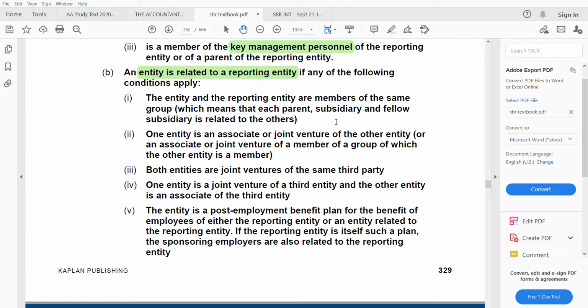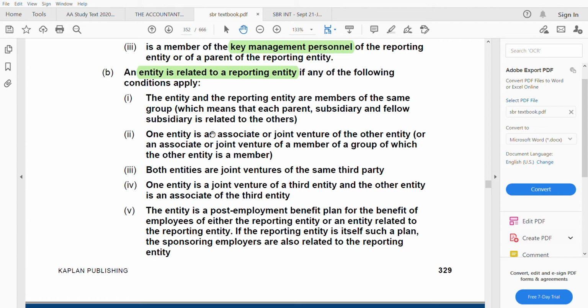So the parent and the subsidiary, and also let's say that subsidiary has got another subsidiary. All the three are in a group because they are members of the same group. So they are related. One entity is an associate or joint venture of the other entity. For example, I'm your associate or I'm your joint venture, or you are my associate or my joint venture. If you are an associate or a joint venture of another, then you are related.